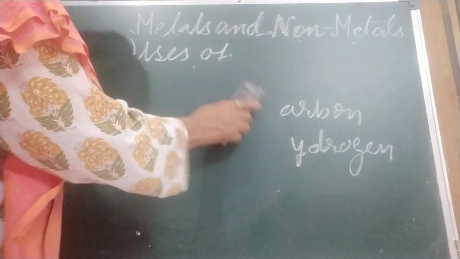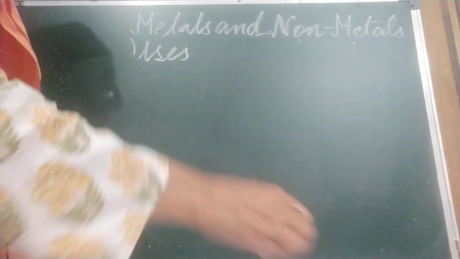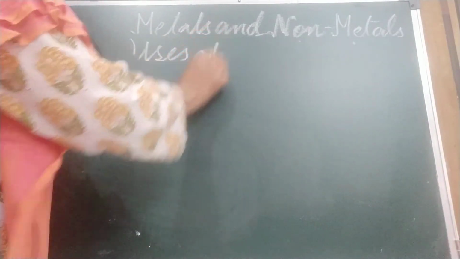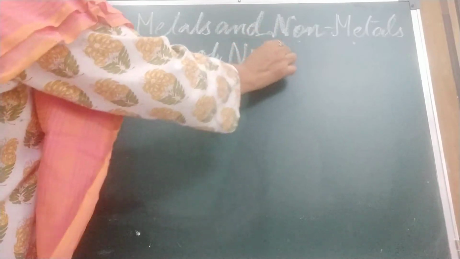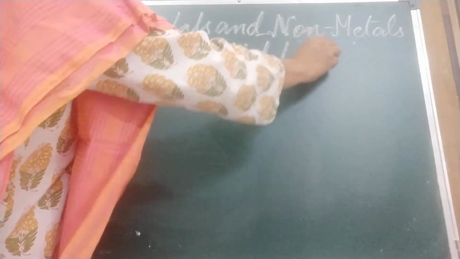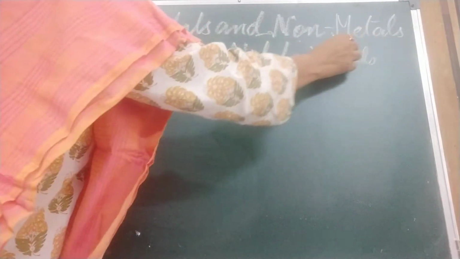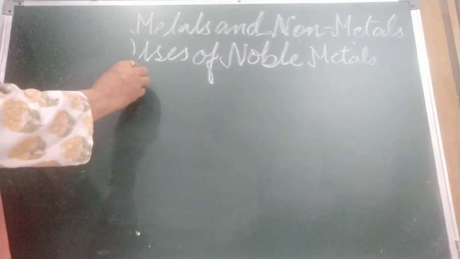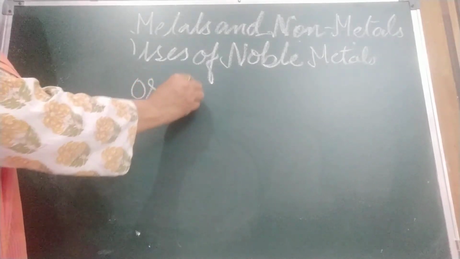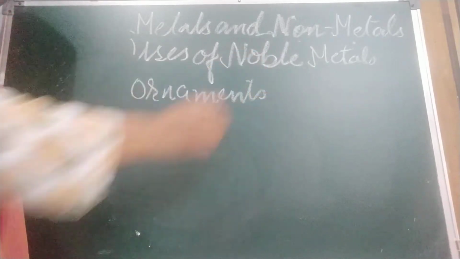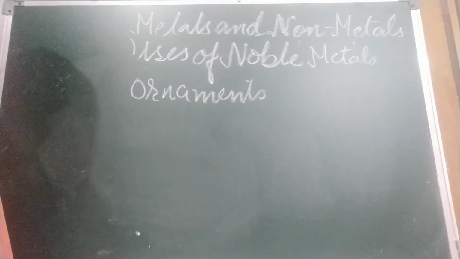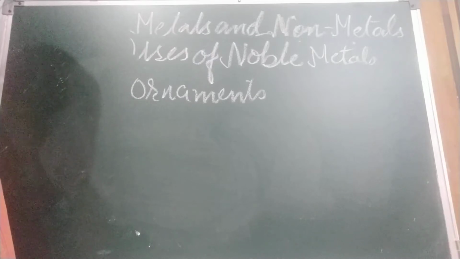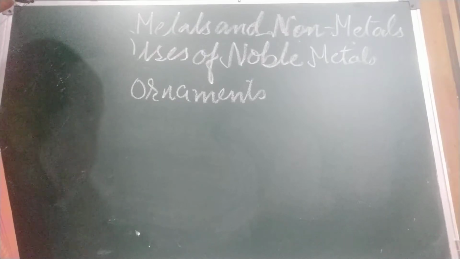Uses of noble metals. Noble metals are those metals which are least reactive. Platinum, gold, silver, I told you already. Noble metals are mainly used to make ornaments, jewelry. Gold and silver are also used to give a decorative and protective coating on other metals by the process of electroplating. Gold and silver are used for making high value coins.